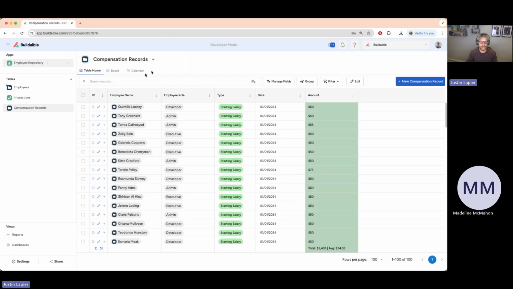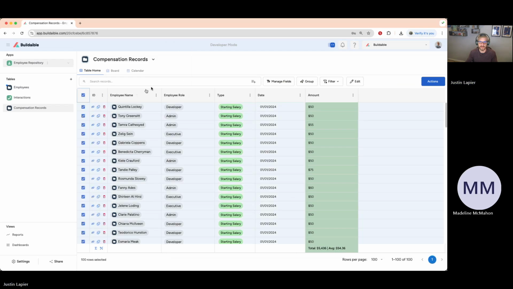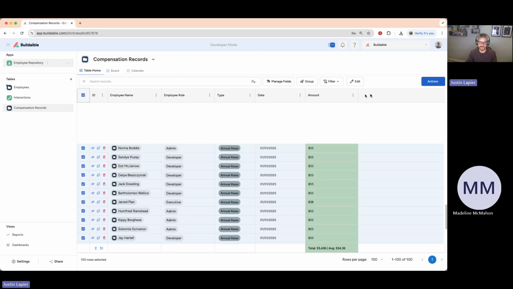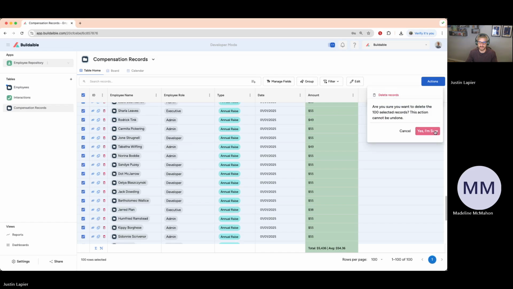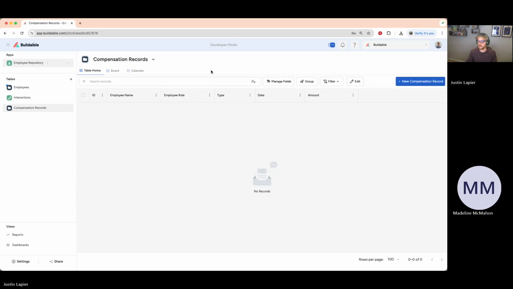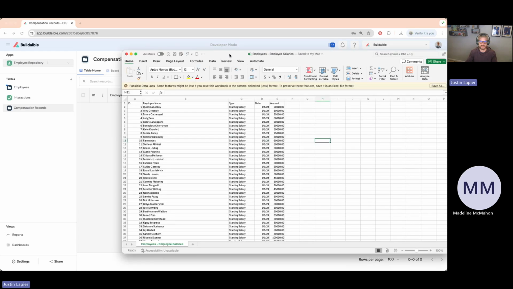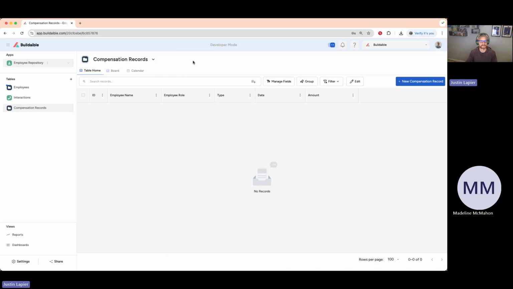So let me go ahead and just delete these records. So you can delete all of them right there in one shot. And let me save this Excel file. We'll re-import it. See, we don't mind showing some of our little hiccups in Buildaible because, hey, we're being transparent and we're all about fixing them. And if you find them, we'd love to know. So I've now resaved this file without the commas.